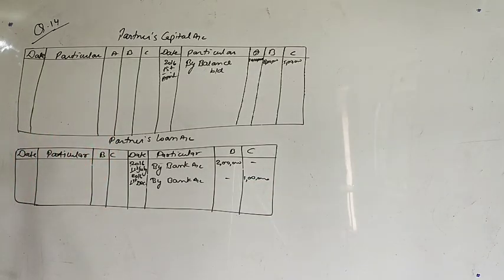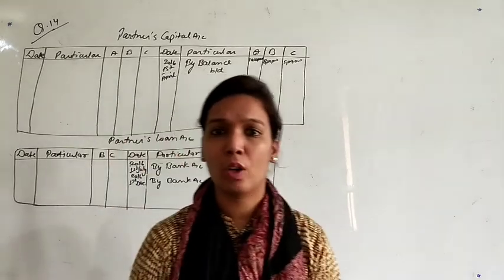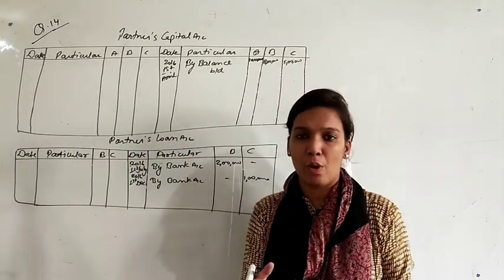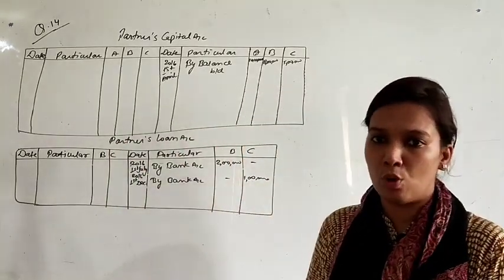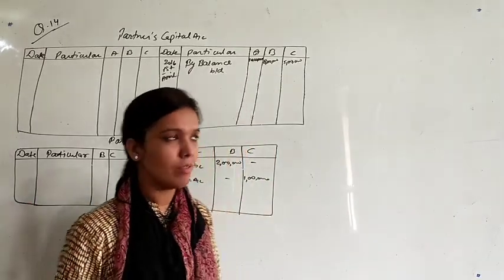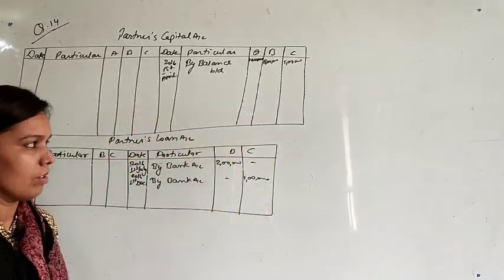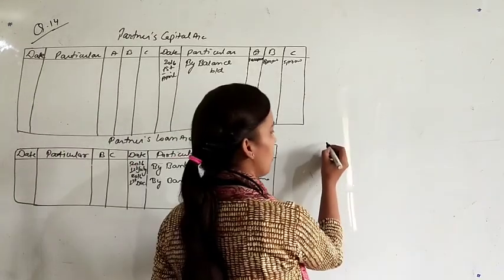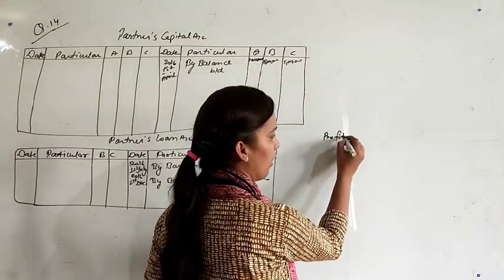Profit and loss account disclosed a profit of 7,70,000. 7,70,000 is the profit that is shown by profit and loss account, but out of this profit still you did not give interest on loan. So first of all we have to pay interest on loan out of this profit, then we will distribute among the partners. So just you can make profit and loss account.